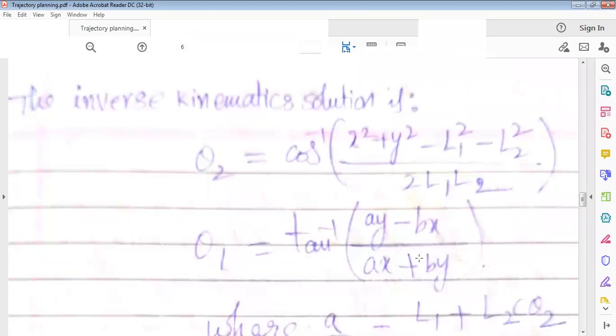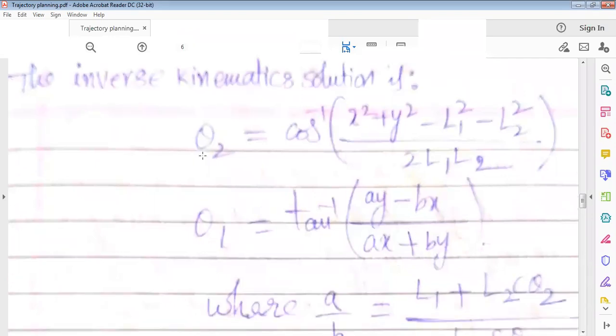So the inverse kinematic solutions. We have already solved this for the 2 degree of freedom manipulator, the joint angles. Theta 2 is equal to cos inverse of x square plus y square minus L1 square minus L2 square by 2 L1 L2.